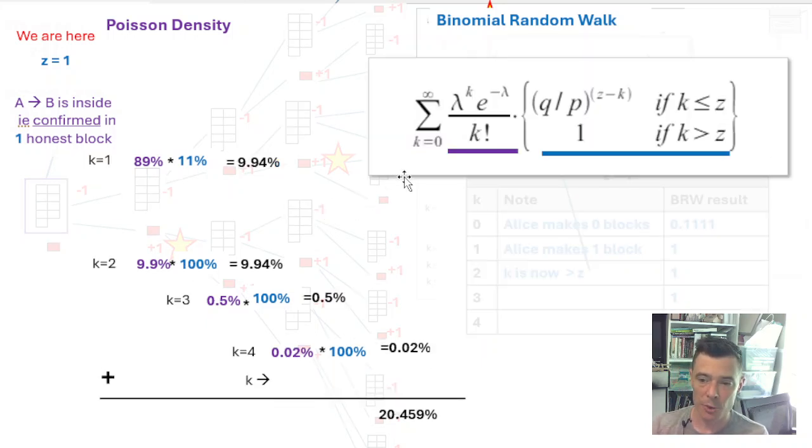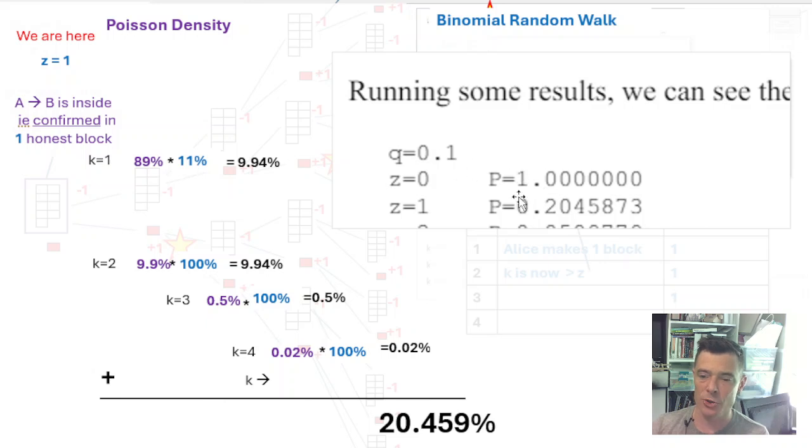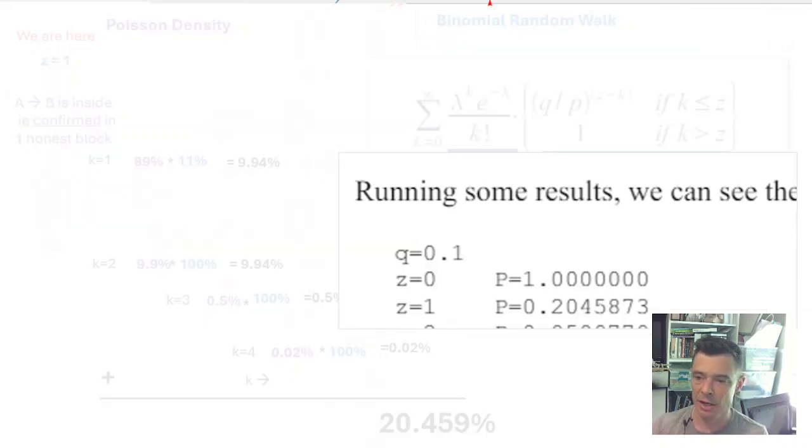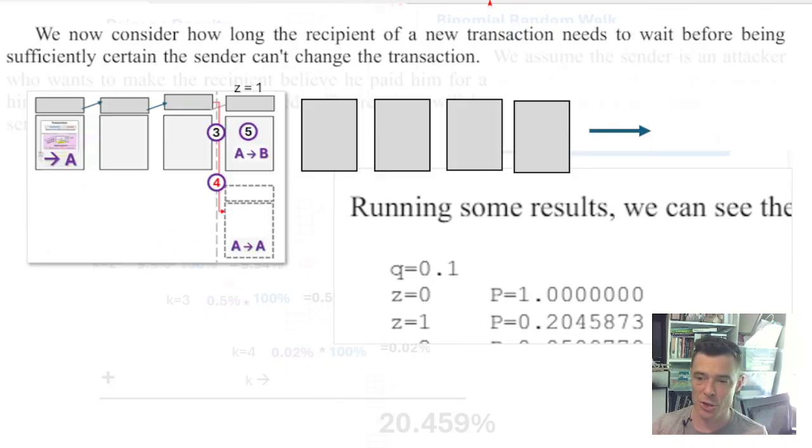So Bob is going to multiply these together. He multiplies the Poisson values by the binomial random walk chance of catching up for each k value out to infinity. Practically, you can stop at like 10, and then adds them all together. This is the same result shown here in the white paper, 0.2045. So Alice has a 20.5% chance of doing a double spend transaction if Bob only waits for 1 block, assuming she's got 10% of the network power.